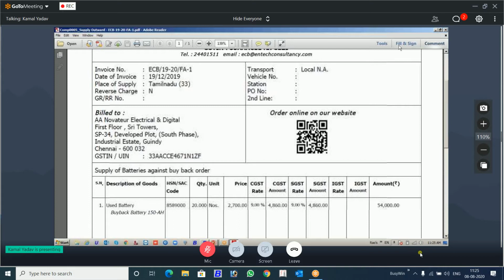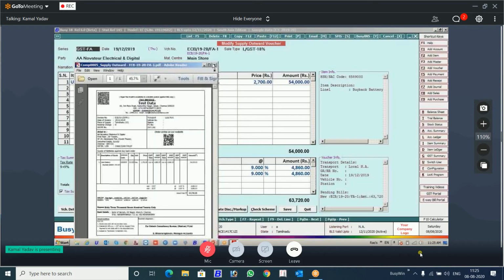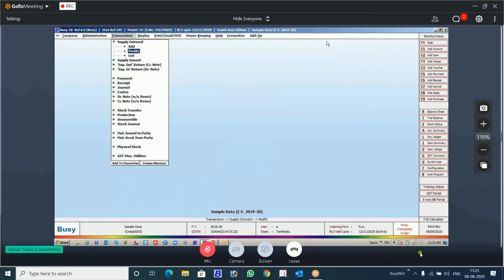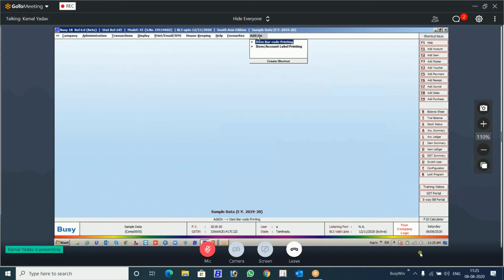And now we will see the other things. There is an add-on part, item barcode. Can item barcode be replaced with QR code? Yes, in Busy we have given that also. In item barcode you can give QR code also, simultaneously and independently. So we'll see.